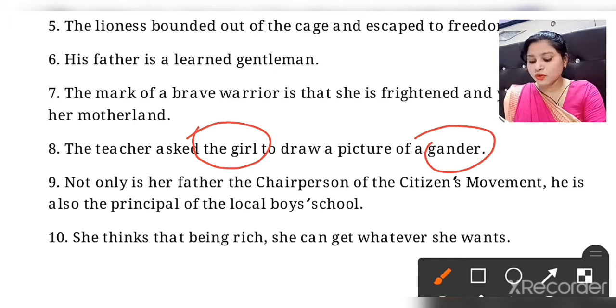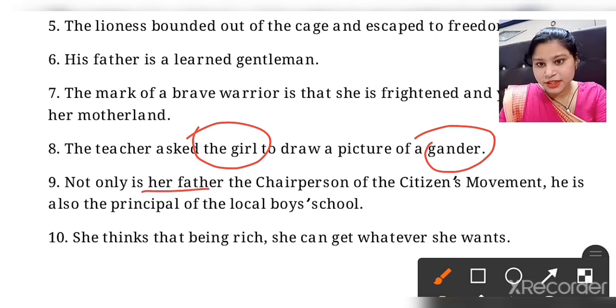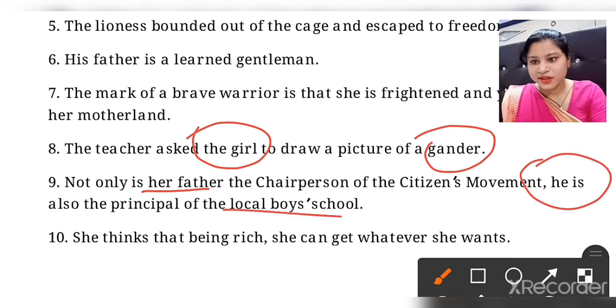Number 9: not only his mother but the chairperson of the citizens movement, she is also the principal of the local school's girls. So not only her father, it will be her father, chairperson of citizens movement, he has. Now she will be he. The principal of local school girls will be local boys school.